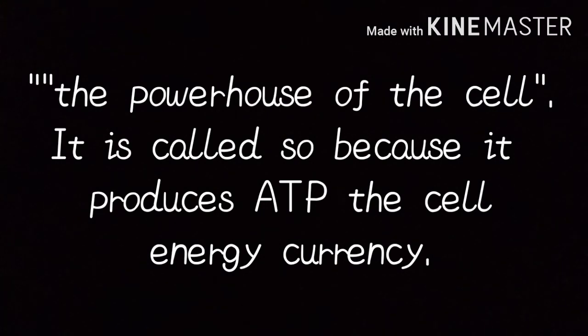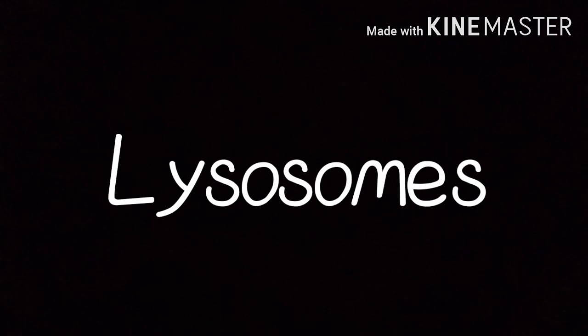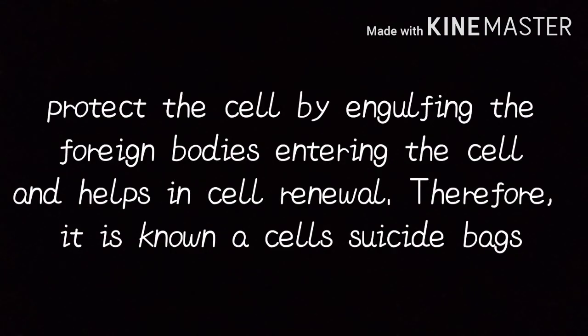It is called so because it produces ATP, the cell's energy currency. Lysosomes. Lysosomes protect the cell by engulfing the foreign bodies entering the cell and help in cell renewal. Therefore, they are known as the cell's suicide bags.